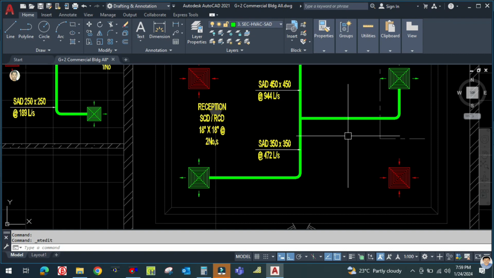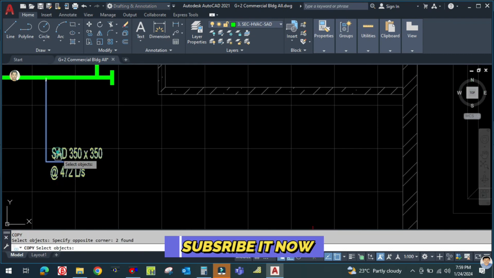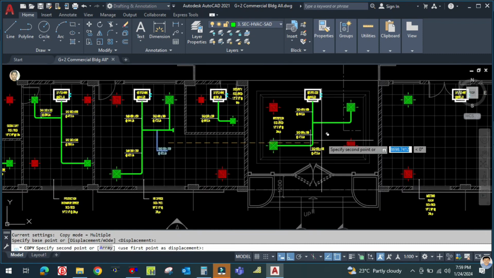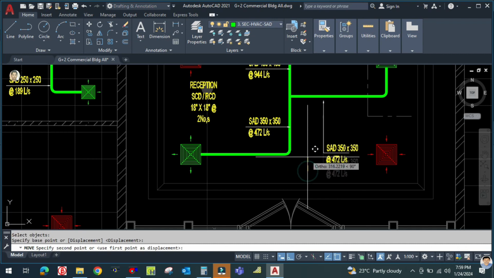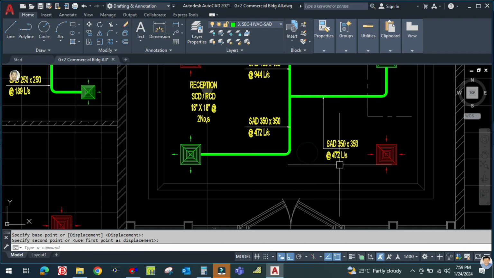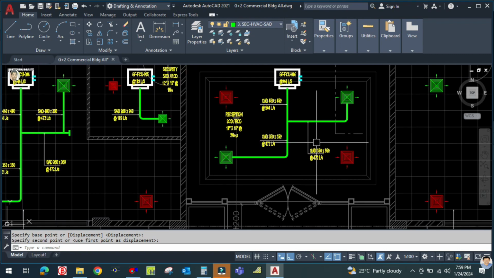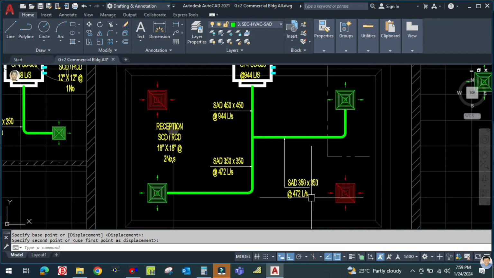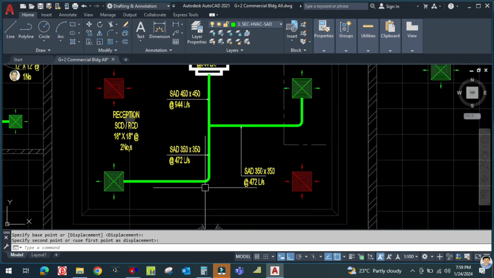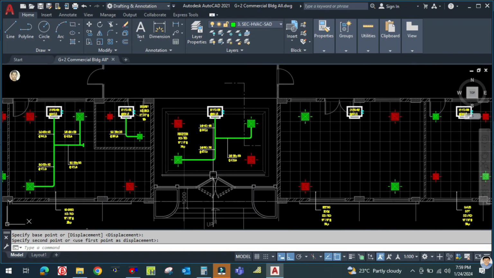Okay, similarly for this branch. So let me copy this. Okay, and here move this up. So the branch will be same, 350 by 350 duct size and airflow is 472. So this is over.